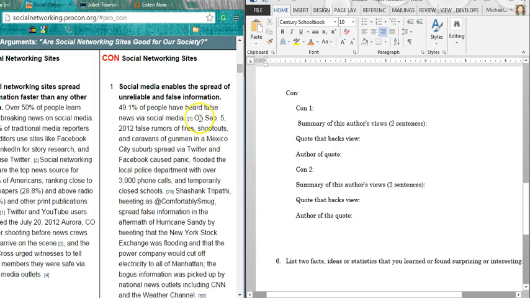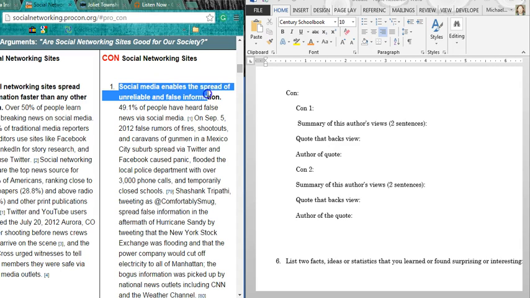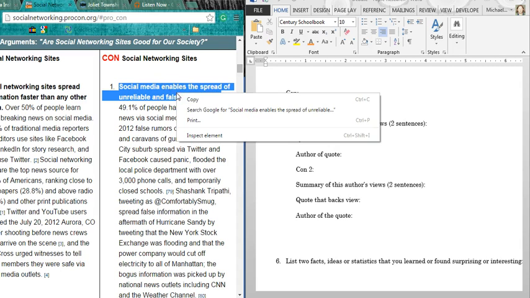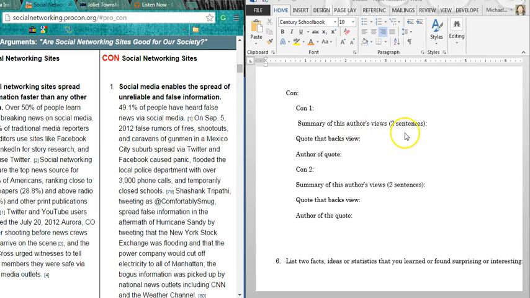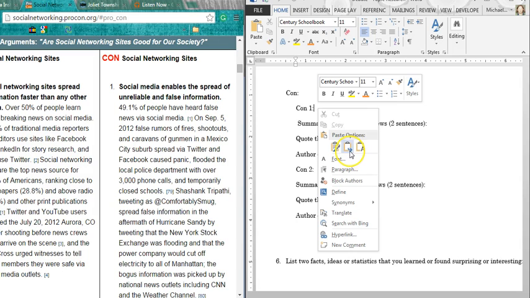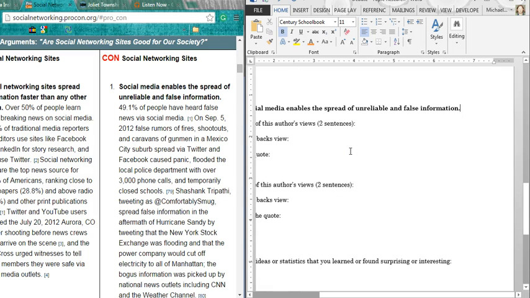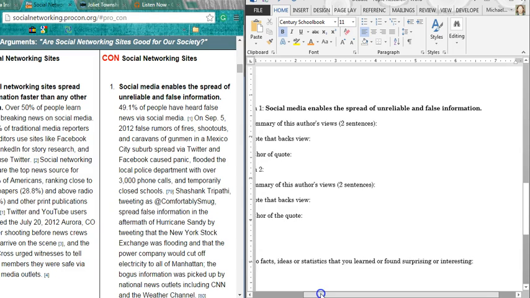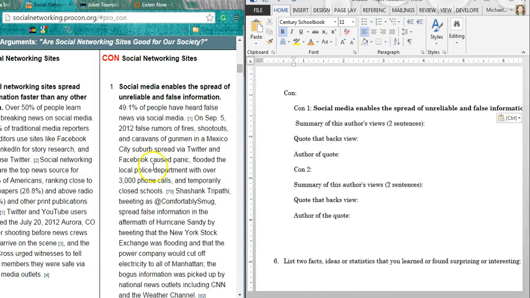Just for an example, if I want to use this con for my argument, I can simply highlight this information, copy it, paste it onto my worksheet as the first con for my argument. Simply read through this, and write a 2-sentence summary of what this author's saying.